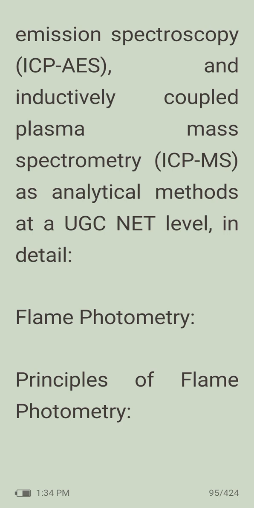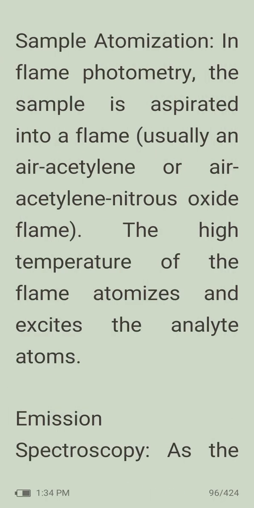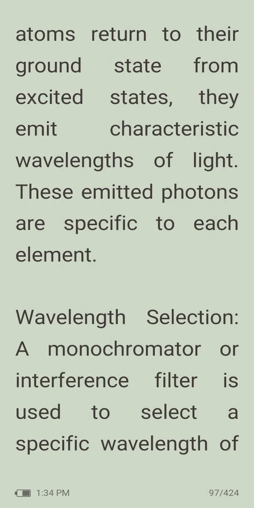Flame photometry. Simple atomization. In flame photometry, the sample is aspirated into a flame, usually an air-acetylene or air-acetylene-nitrous oxide flame. The high temperature of the flame atomizes and excites the analyte atoms. Then emission spectroscopy. As the atoms return to their ground state from excited states, they emit characteristic wavelengths of light. These emitted photons are specific to each element.